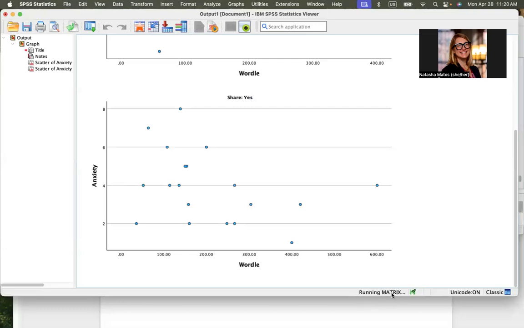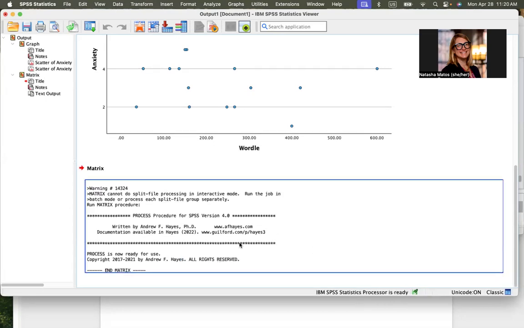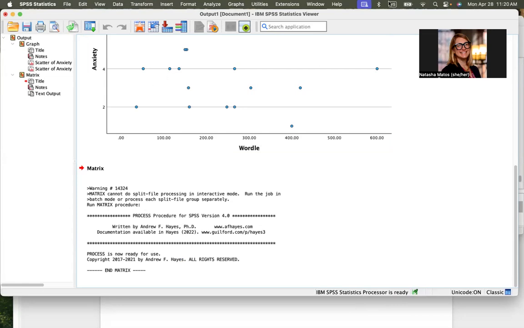What you'll see happening in here is that it's actually running PROCESS right now. It takes a few minutes. It's saying it's running matrix, and then you finally get a message saying that PROCESS is ready to use. Since I didn't unsplit the file, it's letting me know that it's not going to use the split file function while it's running PROCESS. Okay, so now comes where we use the shell syntax to do this.